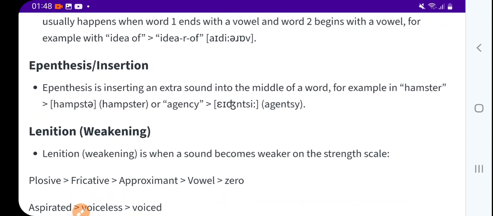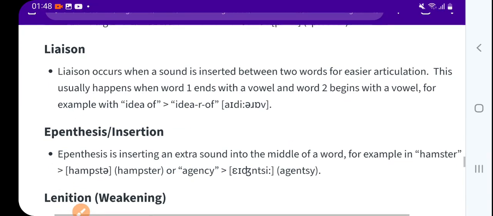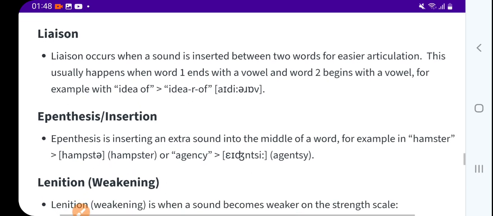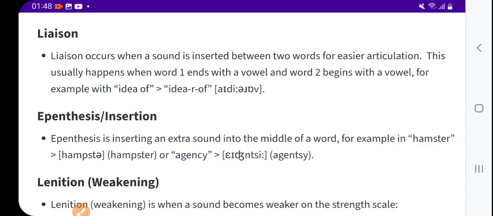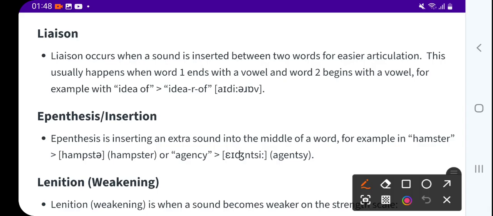For example, "idea of", pronounced "idea-r of". When we speak, there is an R sound between idea and of. That is very natural when we speak. So that R is inserted between idea and of.